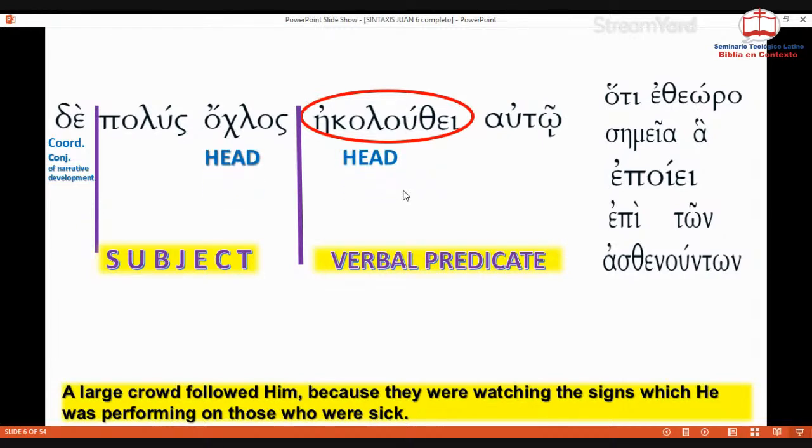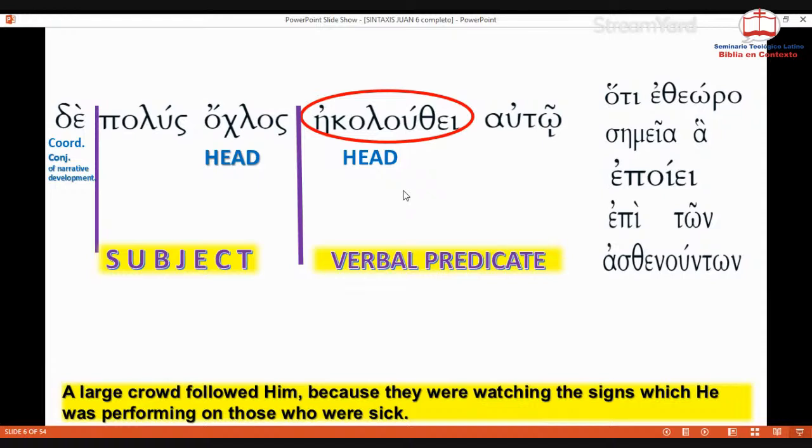Here you are. Oklos means multitude or crowd. Okay, many people. And then ikoluthi is the verb. I didn't read the text in Greek, sorry, but it's polus oklos ikoluthi auto, and then we have hoti etheoroun ta semeia a epoiei epi ton asthenounton.